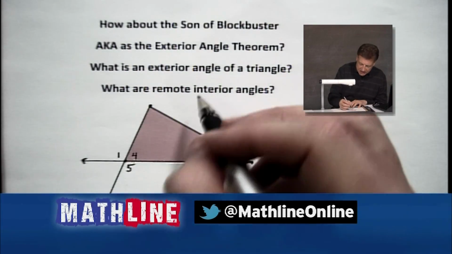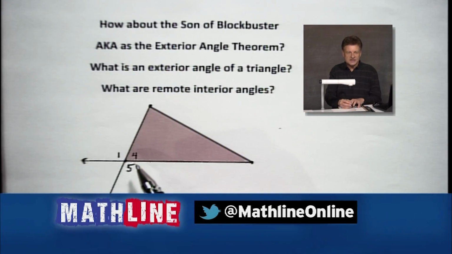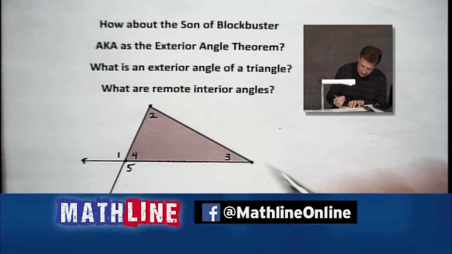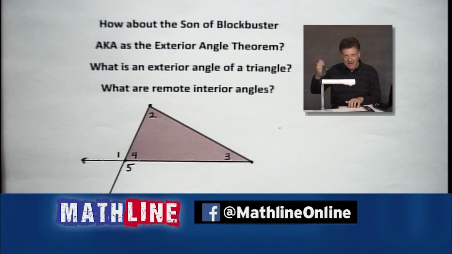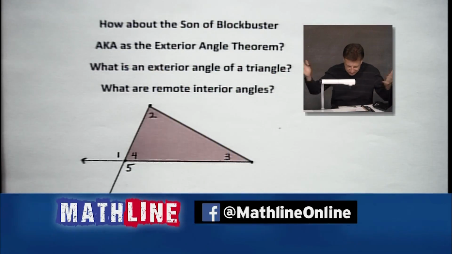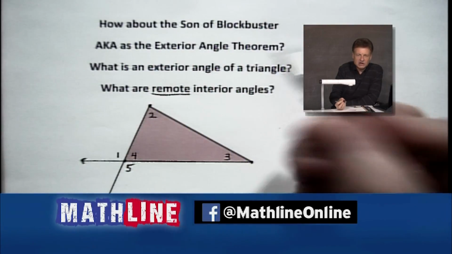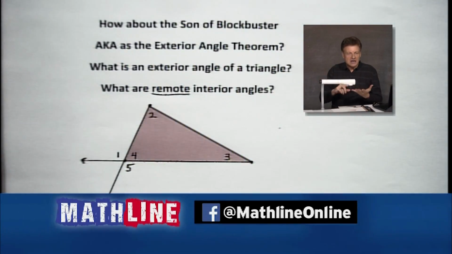Which brings me to the next question. Okay, well, that's interior. That 4 is interior. You got it. So let's put another couple of numbers. How about 2 and 3? Just because I love numbers. It's a math show, right? We got to have numbers. All of a sudden, we've asked the word, what are the remote interior? What is that? And in this case, remote, in my opinion, means far away.